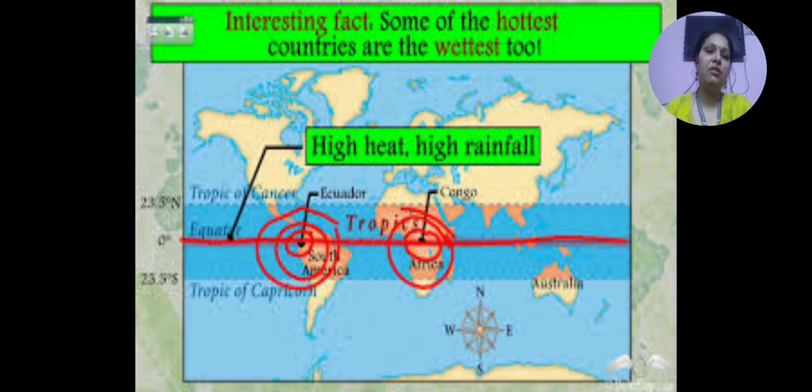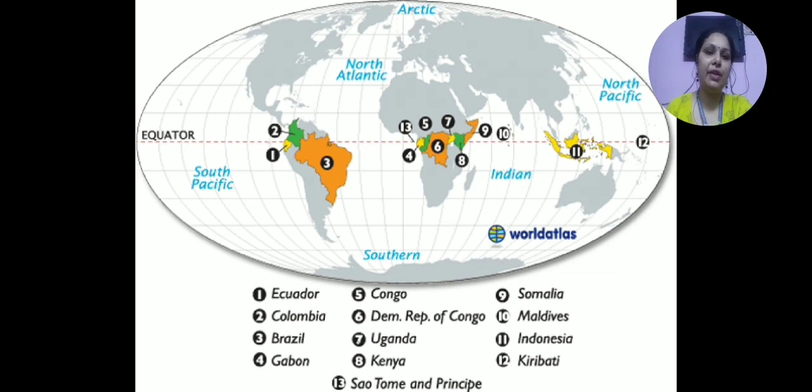And which are those countries which lie on the equator? We will study now. The countries which lie on the equator of the world are Ecuador, Colombia, Brazil, Gabon, Congo, Democratic Republic of Congo, Uganda, Kenya, Somalia, Maldives, Indonesia and Kiribati. These are the 12 countries of the world which lie on the equator, and that is why their climate is hot and wet. When the temperature increases, there is rainfall and so the climate becomes wet.